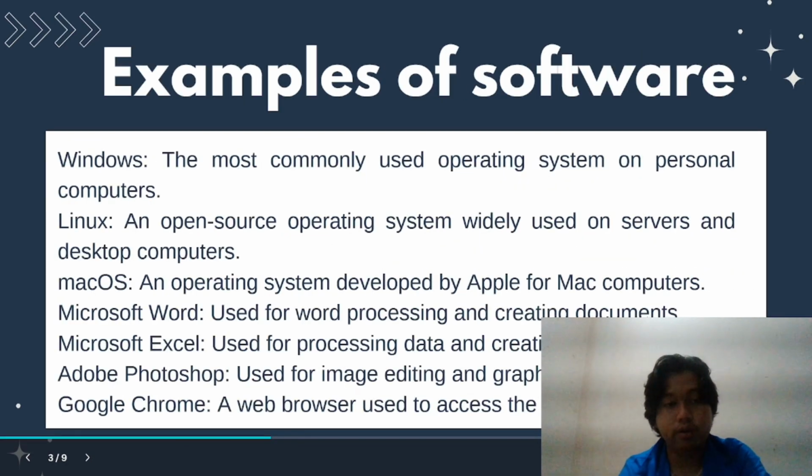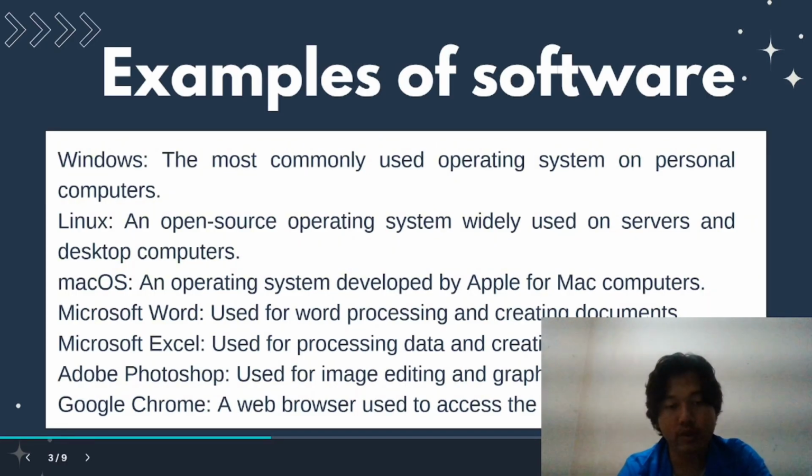Examples of software. Windows, the most commonly used operating system on personal computers. Linux, an open source operating system used on servers and desktop computers. Mac OS, an operating system developed by Apple for Mac computers.